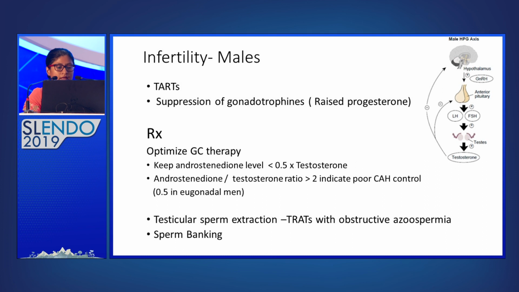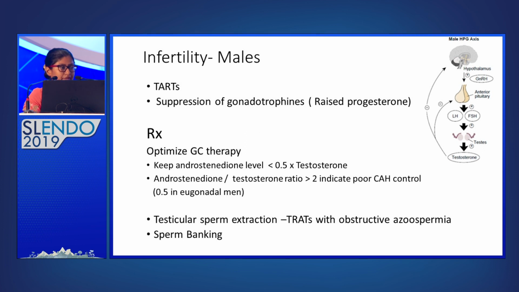And the androstenedione to testosterone ratio in males is a good indicator of excess of adrenal androgens. So in eugonadal men, it is around 0.5, and our aim is to keep androstenedione levels in males to levels which is less than 0.5, less than 50% of their testosterone levels.